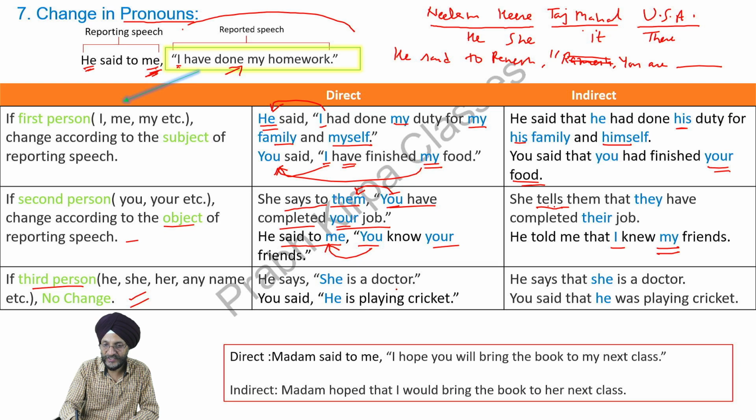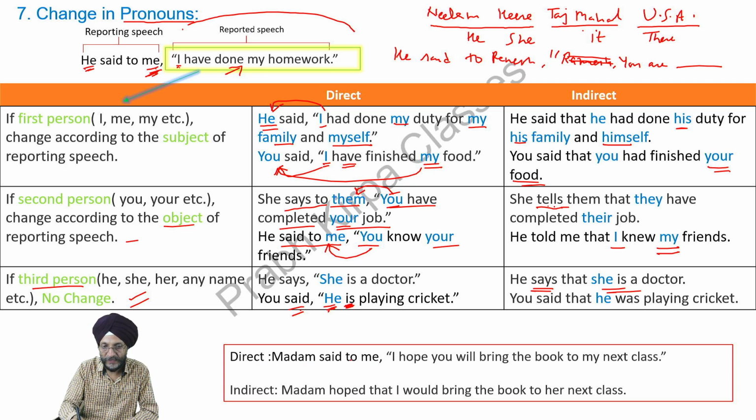He says, "she is a doctor." Here you can see this is in the present, so no change is to be made. You said, "he is playing cricket." It is in the past; the reporting verb is in the past. You will change this part, is to be changed into was. Next, he will remain the same because it is the third person. We are not to make any change in it. He was playing cricket.